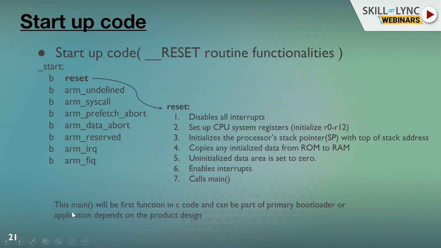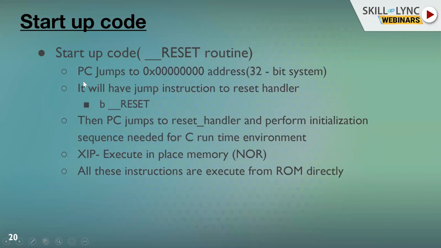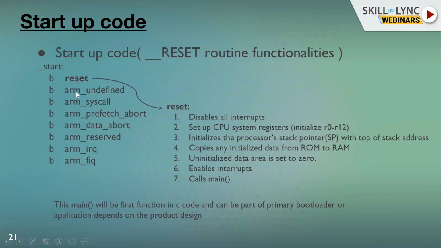I have clearly mentioned here what the startup code looks like. There will be a start, which is an entry symbol. If you see, B reset is something like this. Then we have ARM undefined and so on; this is just a snippet of the other interrupt handlers. So when reset comes, here is what the reset functionality does.